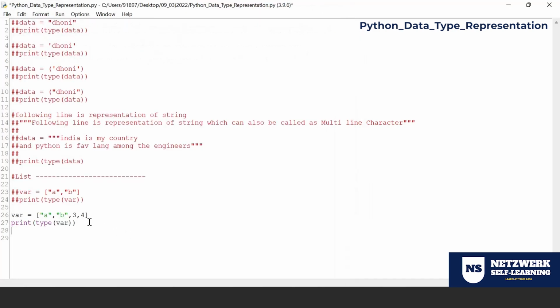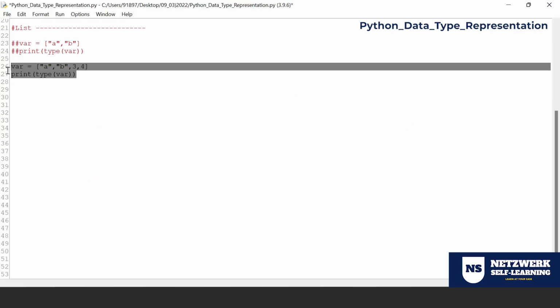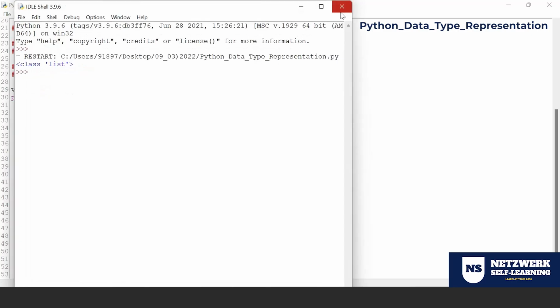And just because you're declaring doesn't mean that you should always have more than one data. You can still have only one data, and that also gets categorized as a list. Look at that. You have only one data, but that is also called a list only. That's the beauty of list.